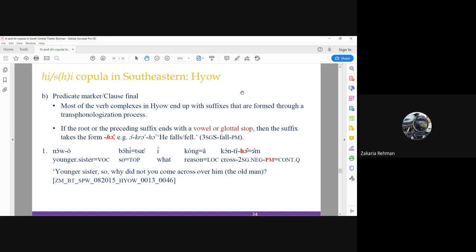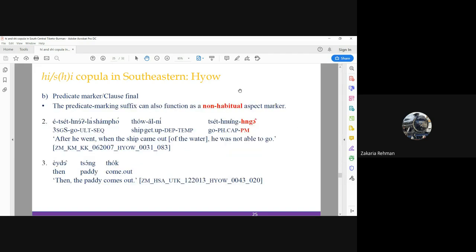So T has a final vowel, so the form of the predicate marker is ha. If the preceding syllable ends in other stops, the initial of the predicate marker is aspirated. For example, if the verb is checked, the clause final marker has the form to. Similarly, if it ends in a nasal or an approximant, the initial of the marker is devoiced.